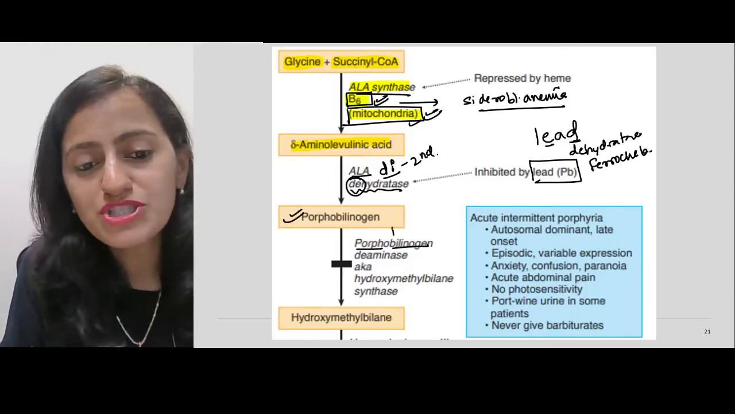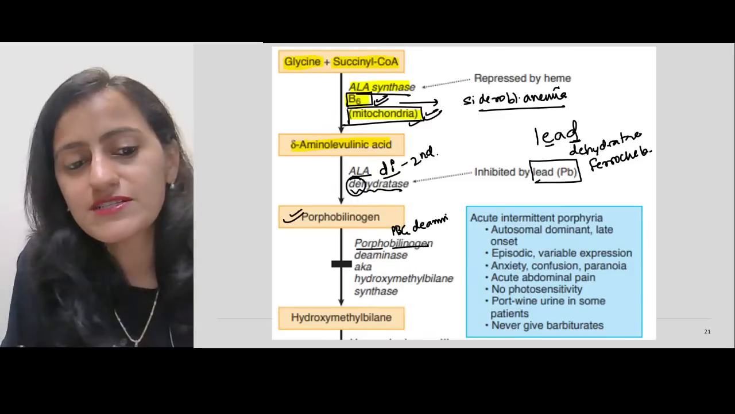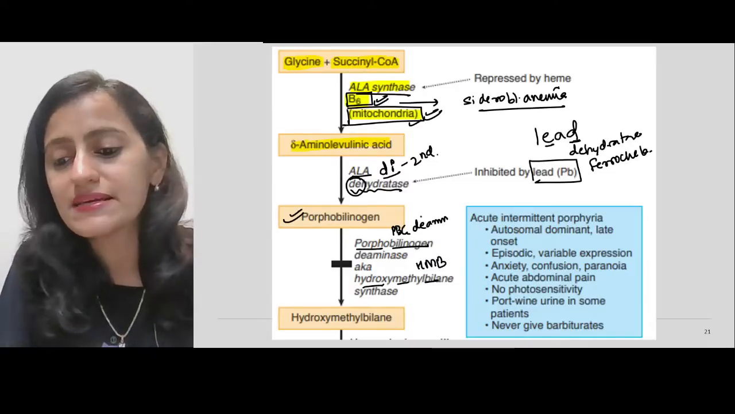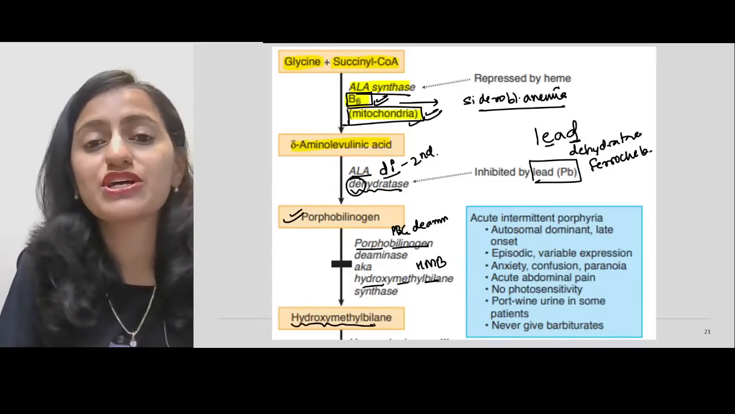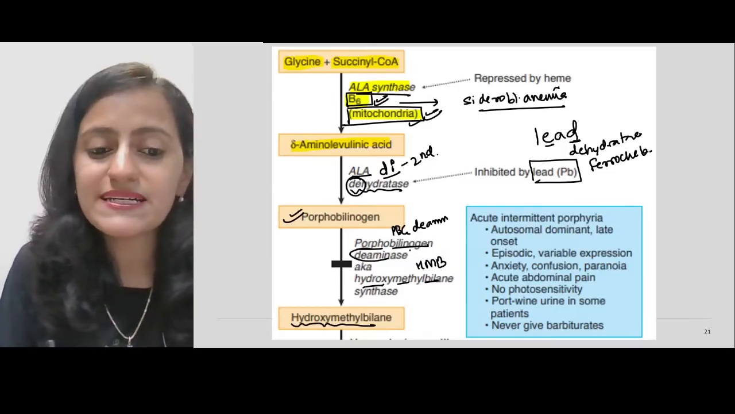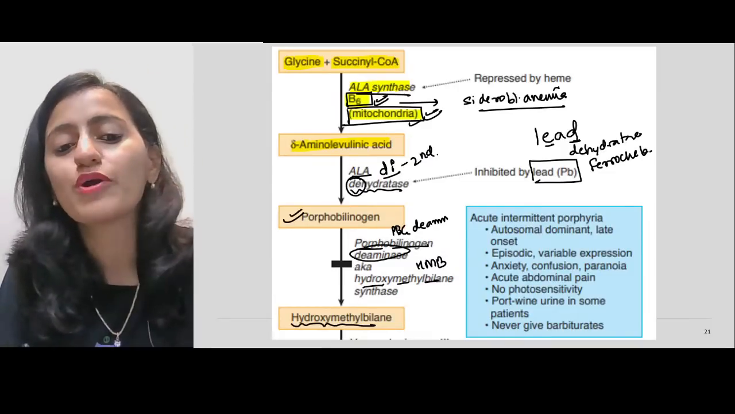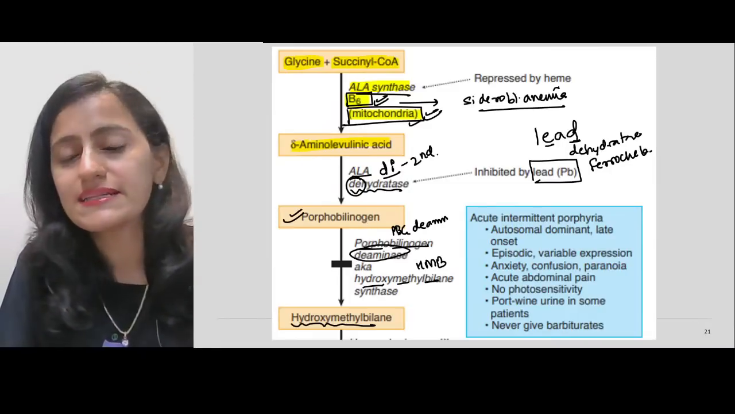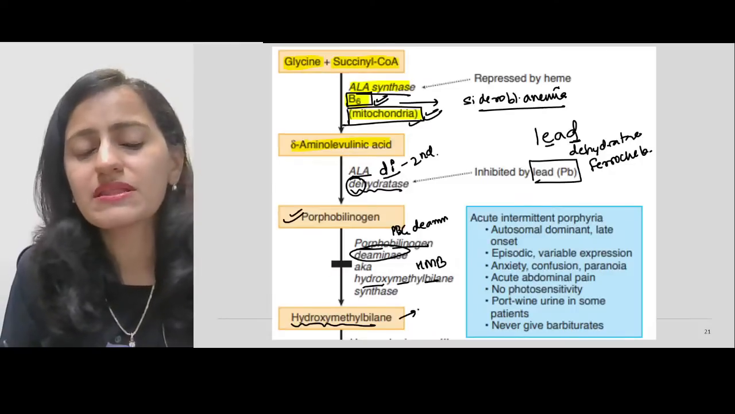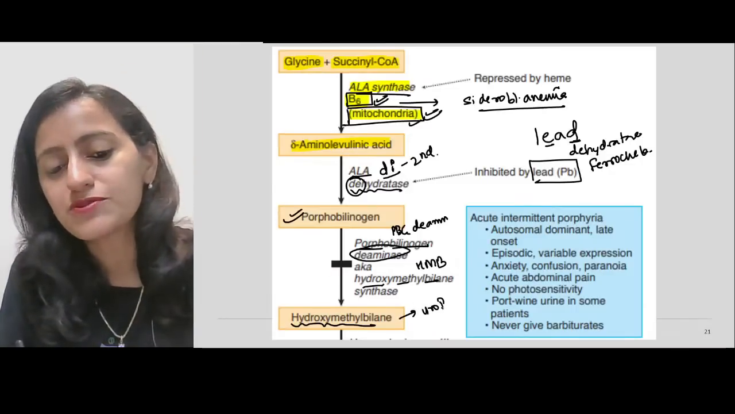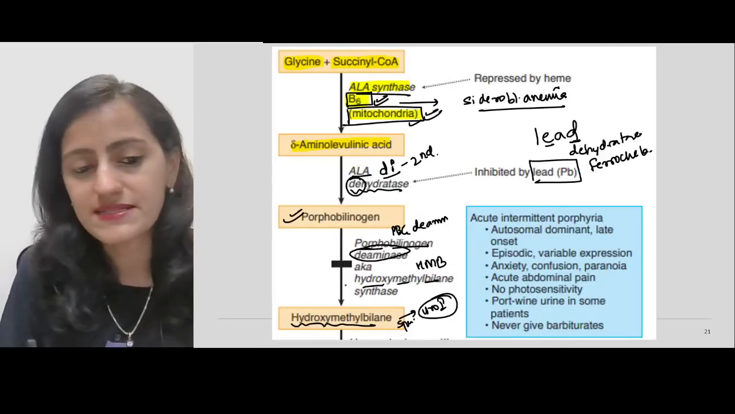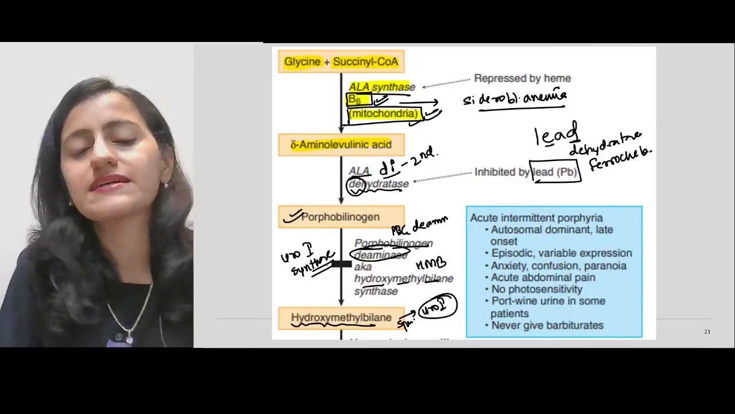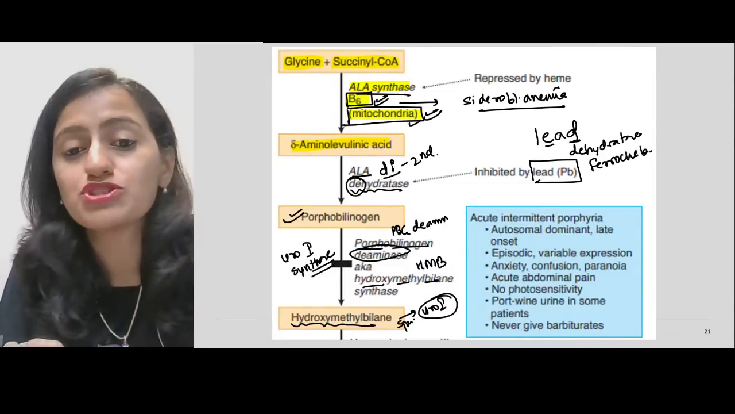So porphobilinogen deaminase, which is also called HMB synthase, hydroxymethylbilane synthase. Why? Because it is forming HMB from porphobilinogen. So basically the deamination of porphobilinogen is forming HMB. What is the other name for this enzyme? This hydroxymethylbilane spontaneously gets converted to uroporphyrinogen 1. So this is also called uroporphyrinogen 1 synthase. Okay, it is also called uroporphyrinogen 1 synthase.